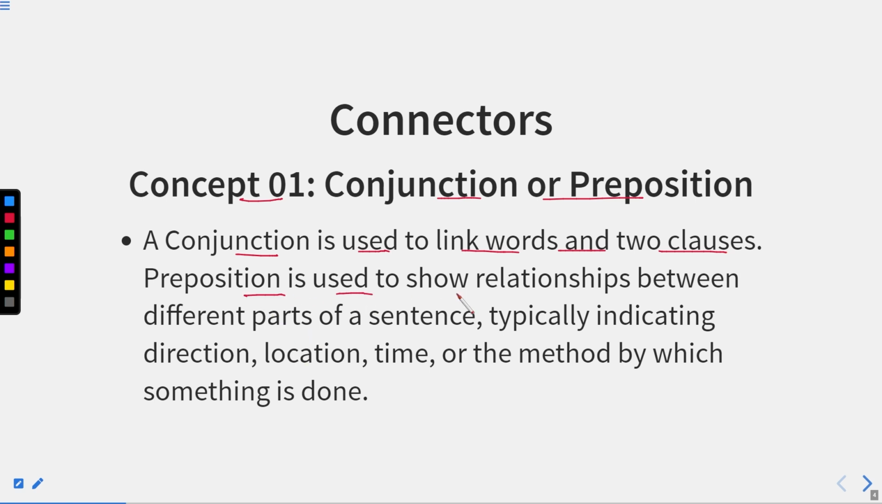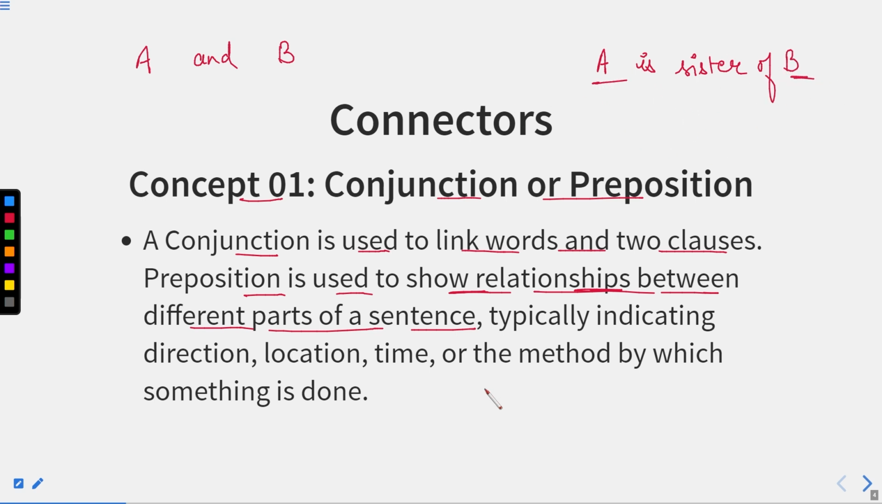Whereas a preposition is used to show relationships between different parts of a sentence. It means if I say A and B, this is just combining these two words together, or these two people together. But suppose I say A is sister of B, that means I'm showing the relationship between A and B. I'm not saying A and B are going together. No, I'm saying A is the sister of B. It means I'm showing the relationship between these two people. I hope you got the difference somewhere in your mind.